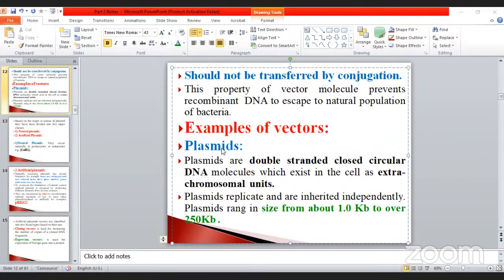Once again, the plasmid is very, very important, so we are taking it first. A double stranded closed circular DNA molecule which exists in the cell as an extrachromosomal unit. Plasmids replicate and are inherited independently. Plasmids range in size from about 1 kb to over 250 kb. This is very, very important.